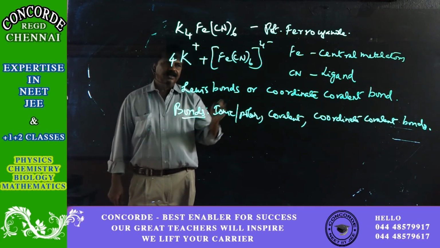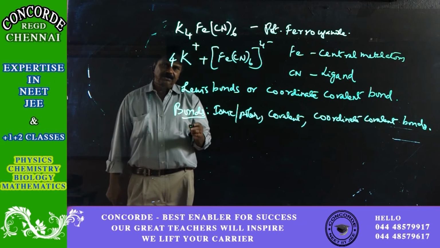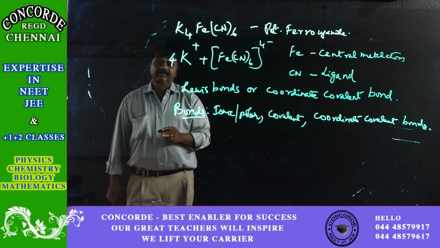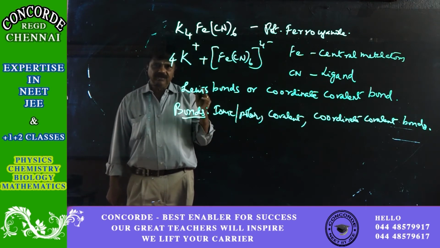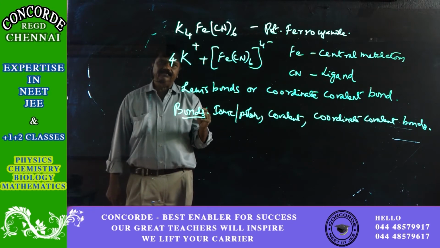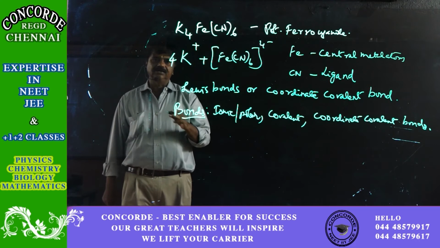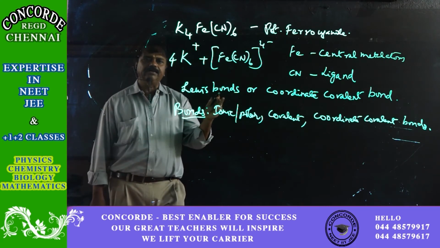So then in a coordinate covalent bond, for the sharing, 2 electrons are required. If both the electrons come from the same element or the same group or the same ion, they are called coordinate covalent bonds.